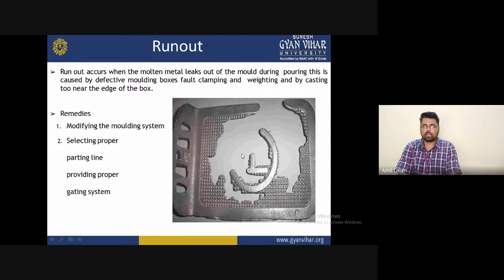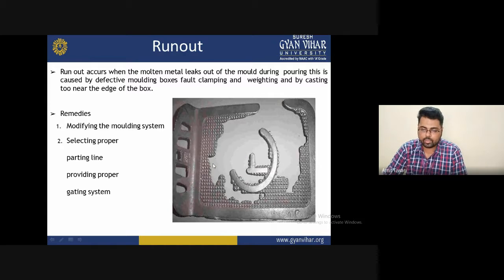If you are seeing this diagram, run out occurs when the molten metal leaks out of the mold during pouring. This is caused by defects in the molding box, faulty clamping and weighting, and by casting too near the edge of the box. What happens generally is, when allowed to solidify, you put the casting metal melt into the pattern. If you are not taking much precaution, and the surface quality is not checked during the metal pouring, this type of problem generally happens. And all the metal is dragged together inside the pattern,